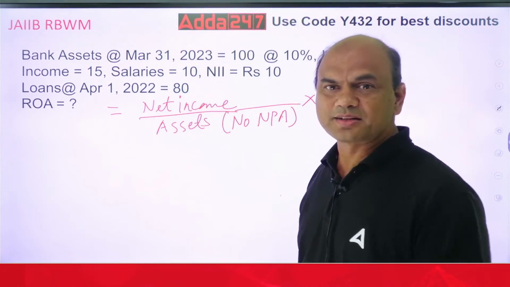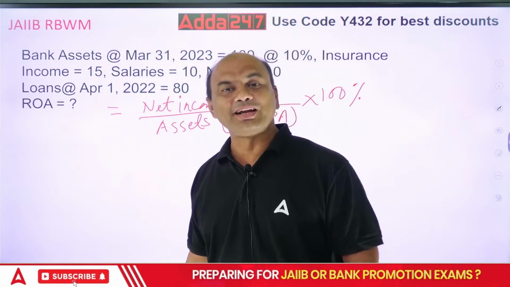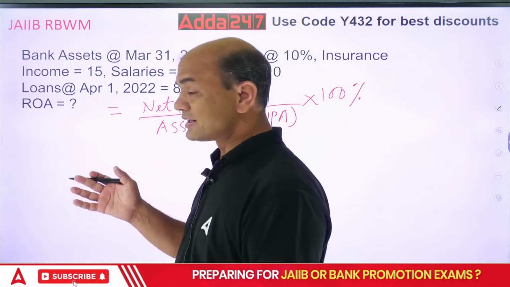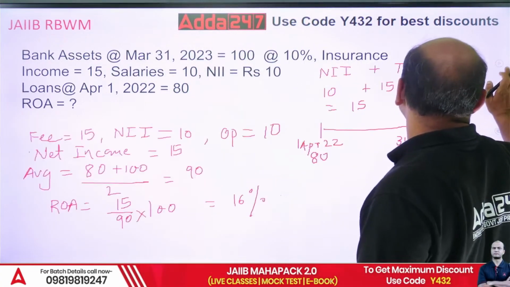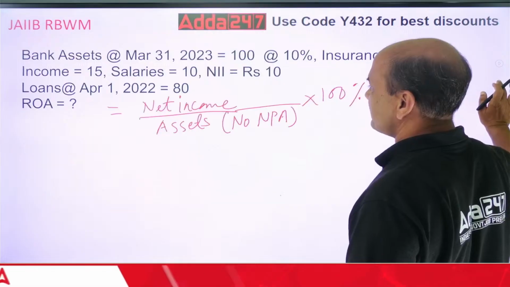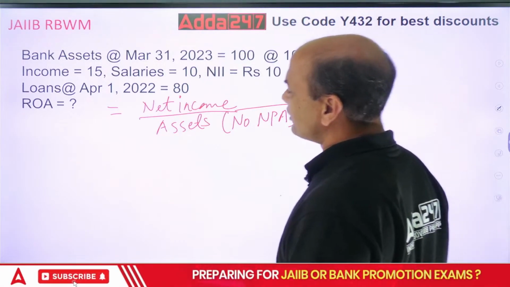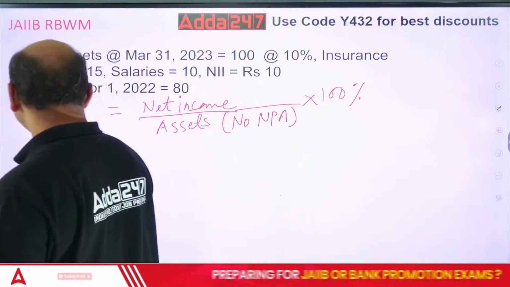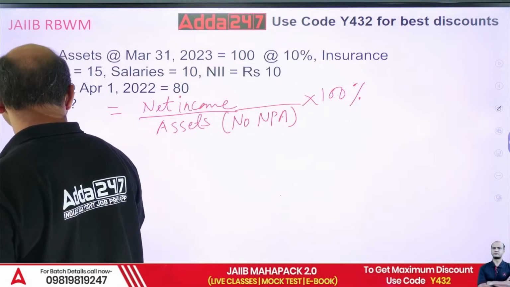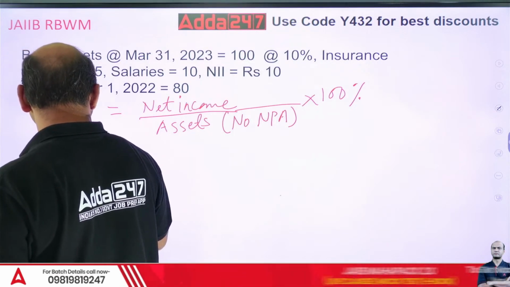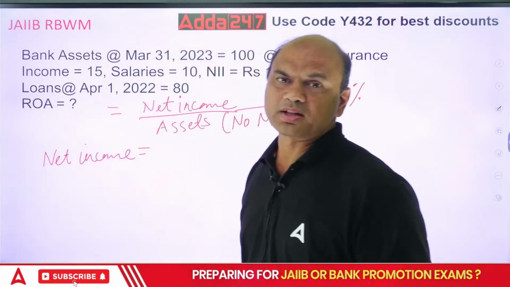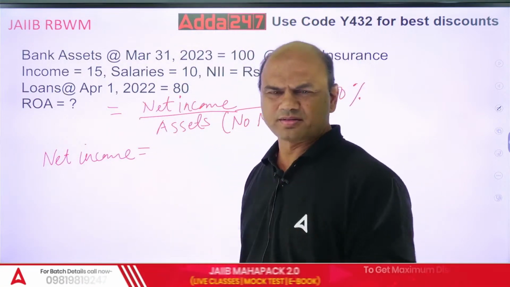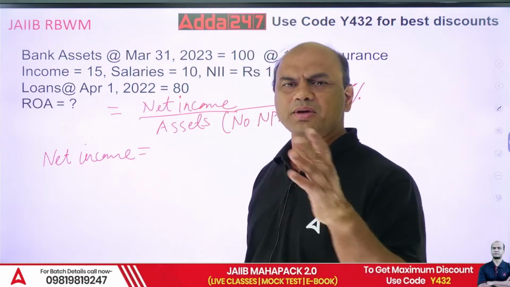But what is net income now? Now this is another formula. Net income equals NII, or we call it spread, plus other income, minus expenses. Now what are the incomes for any bank?